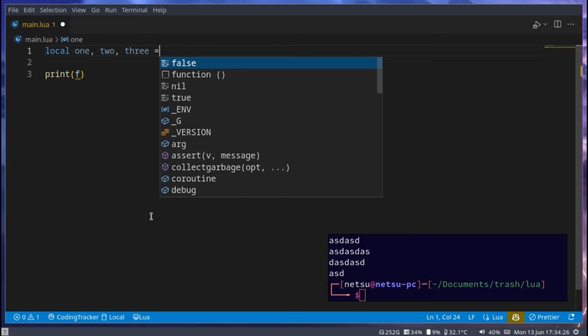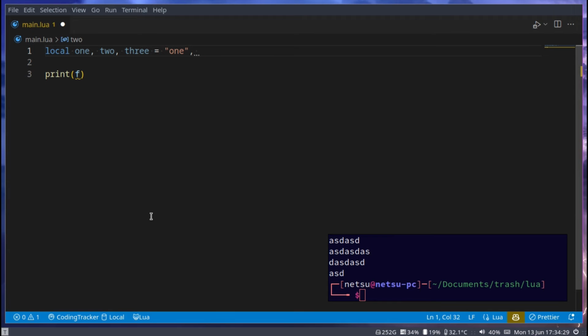Now we can just go 1, 2, 3. So now 1 is assigned to this 1 here. 2 is assigned to this 2 here. And 3 is assigned to this false here. So they're following the same pattern. And this is how I can assign multiple variables at the same time.